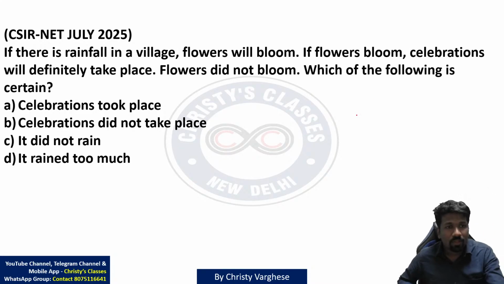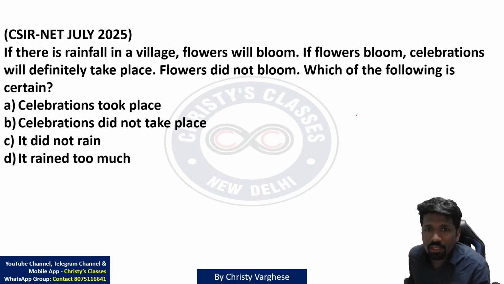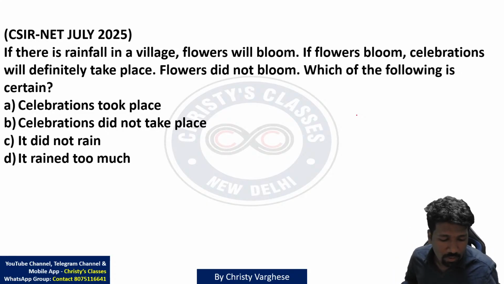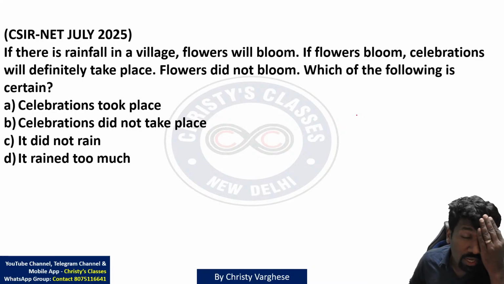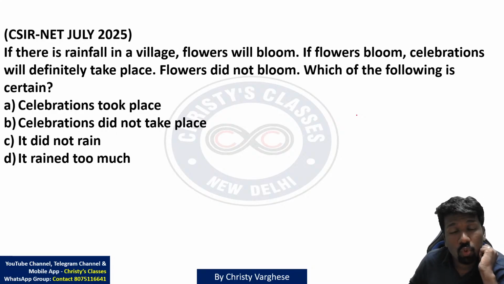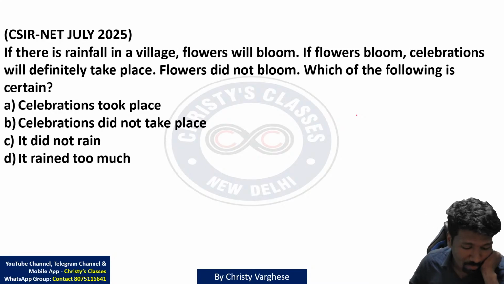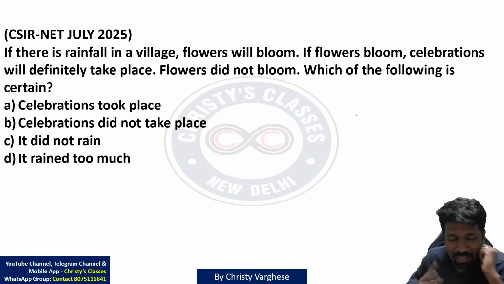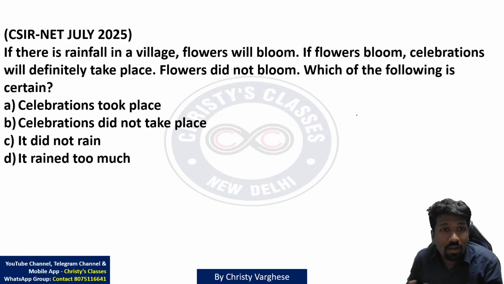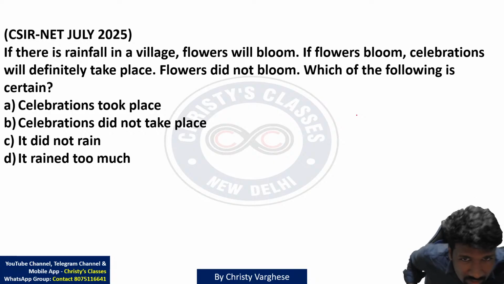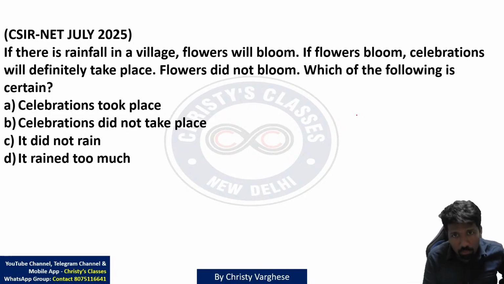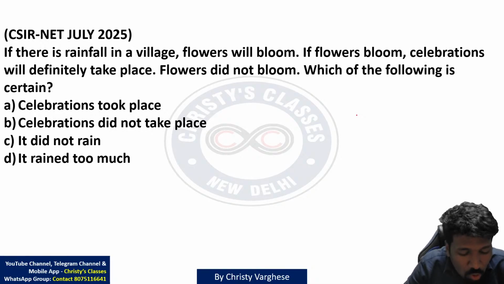Okay, listen. If there is rainfall in a village, flowers will bloom. P implies Q. Rainfall हुआ तो flowers bloom होगा. उसका मीनिंग क्या है? उससे क्या कंक्लूजन निकाल सकता है? Rainfall implies flower blooming. Does that mean that flower blooming means rainfall have happened? Not necessary. That is called converse of the statement. Converse may not be true always.